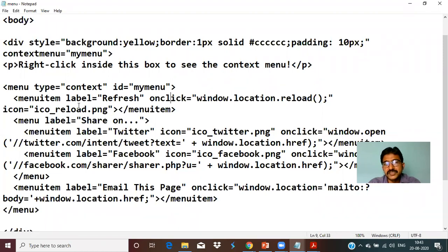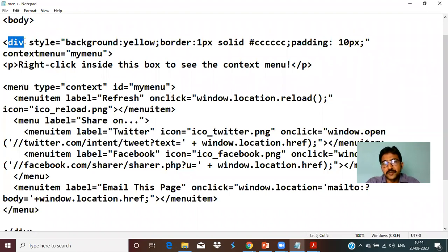The detailed information of such types of elements will be in upcoming topics. Unless you copy this code and run it on your own, you will not understand. There are a few more attributes. In the upcoming topics, working with text, working with tables, working with images, working with videos, all such topics are there. There you can easily understand how to use it. For the time being, try to understand how you are going to use a menu.